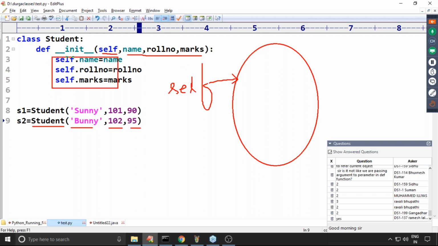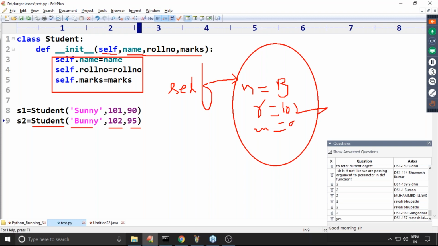Now the constructor is going to be executed. Self means current object. This current object's name is equal to Bunny, roll number is equal to 102, marks is equal to 95. Yes, the constructor is completed, so now variables are ready and data is ready. Now for this newly created object, we are providing the s2 reference variable.